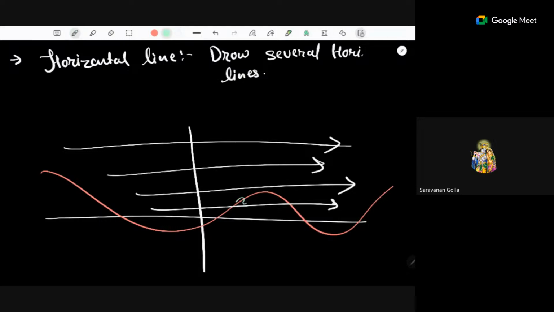then we can say that that function's graph, or that particular function, is not a one-one function.